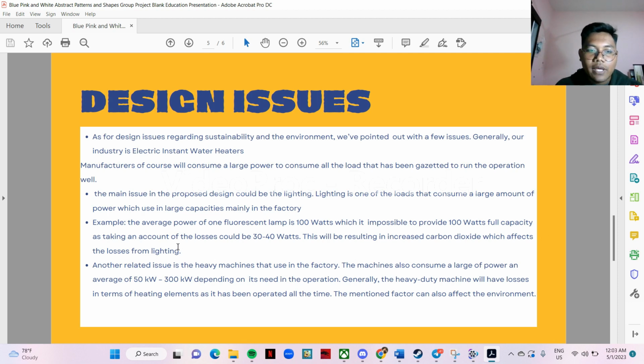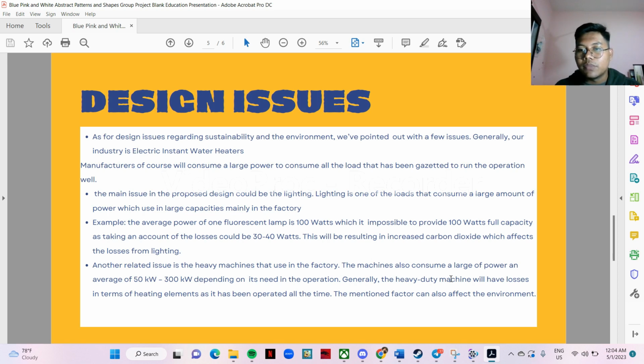And the second issue we have found is the heavy machines used in the factory. We know that heavy duty machines also consume a large amount of power. On average, one heavy duty machine consumes about 300 kilowatt to 550 kilowatt, depending on its needs in the operation.